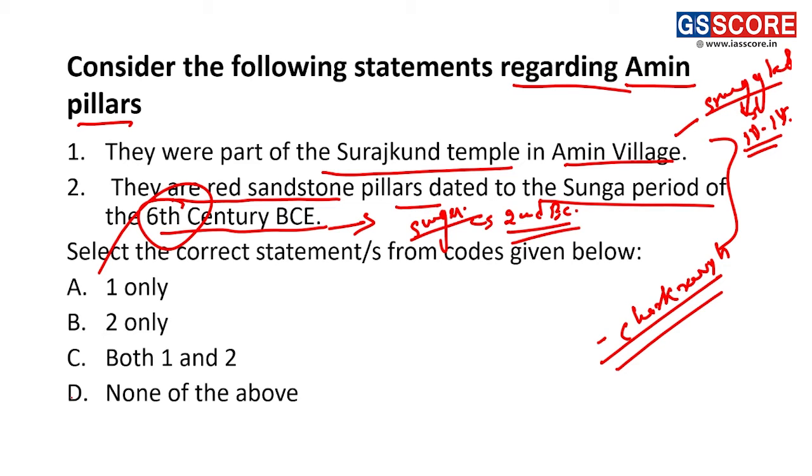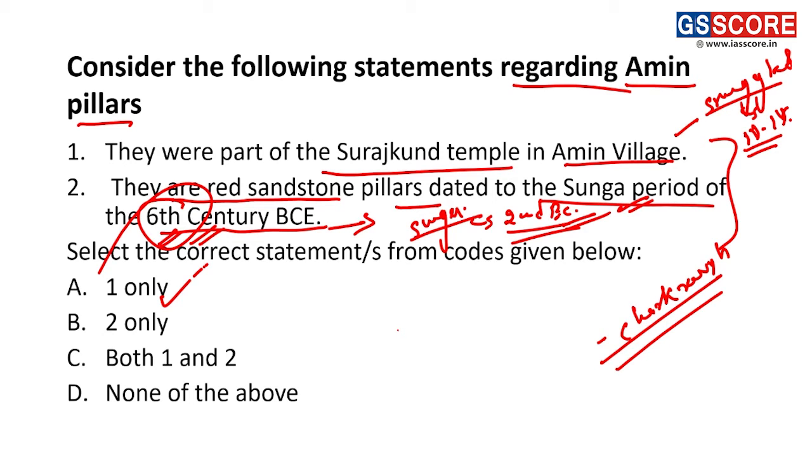Because UPSC at times interchanges the dates or plays with the dates or the eras, so you have to read very carefully about the periods and their eras and find some logical conclusion. Like if there is the Sunga period, then Sunga is post-Maurya, and in that period you cannot have the 6th century BC, and that's why the 2nd century BC is the correct answer. So the correct answer is only one; only one statement is correct.